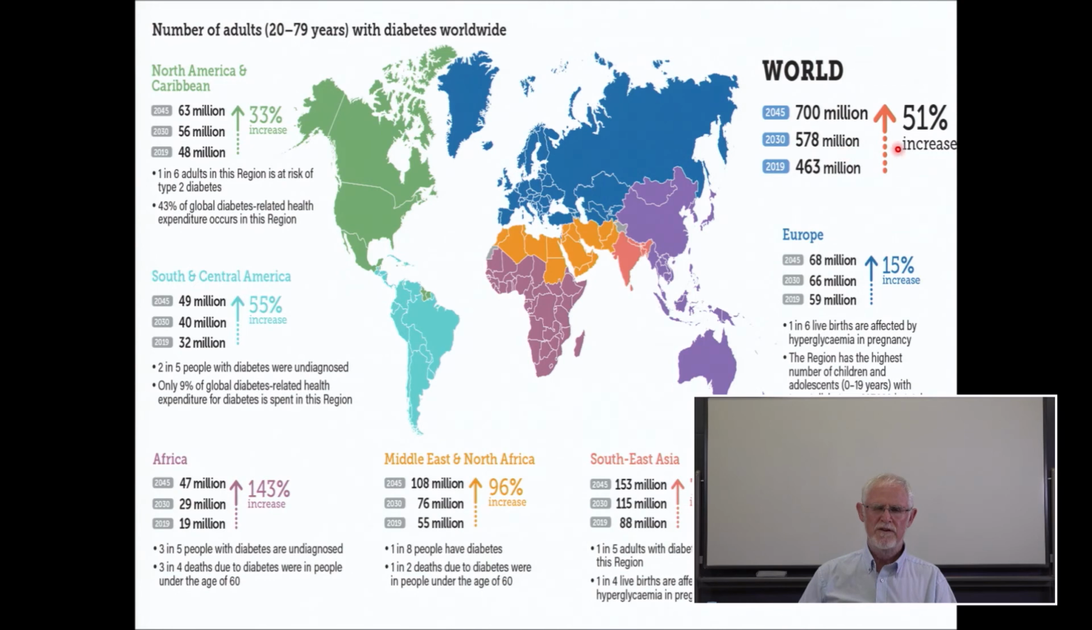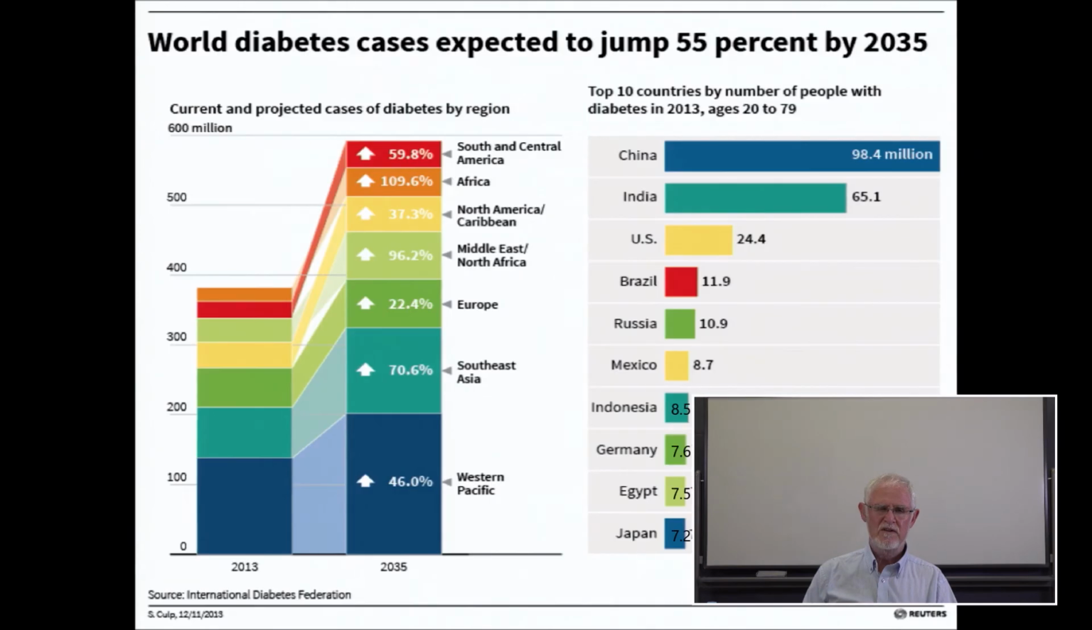We can see in the world there's going to be a 51% increase in diabetes. We can see increases here, 31%, 15%, 74%, 96%, 143%. So these are people in future who will become diabetic and will suffer from this particular disease. And we can see again, world diabetes cases expected to jump by 55% by the year 2035. And we can see in Pacific, Asia, Europe, in every country, the number of diabetic patients is going to increase.